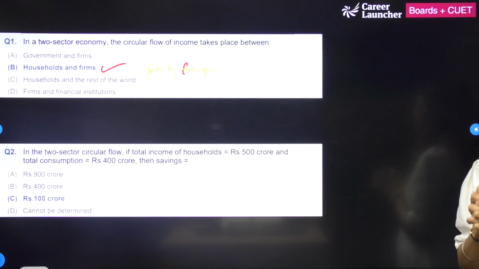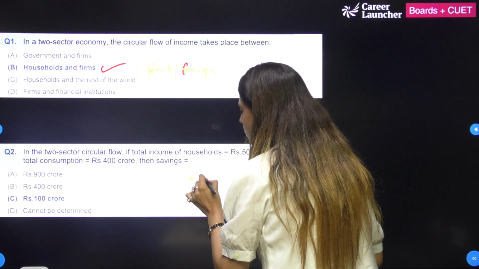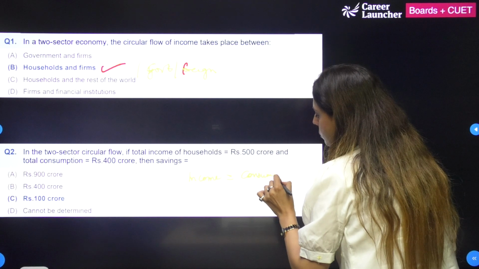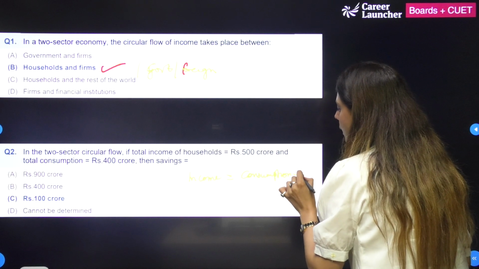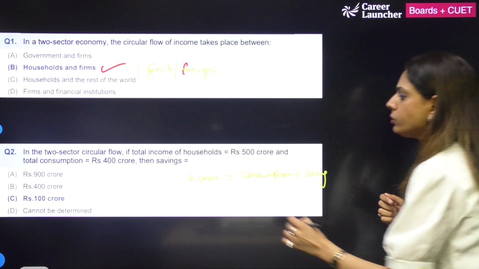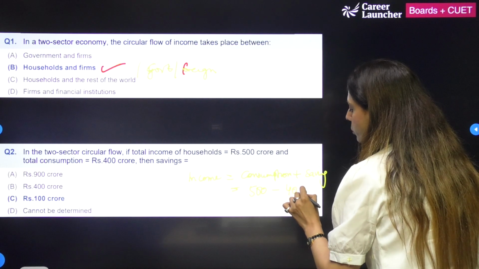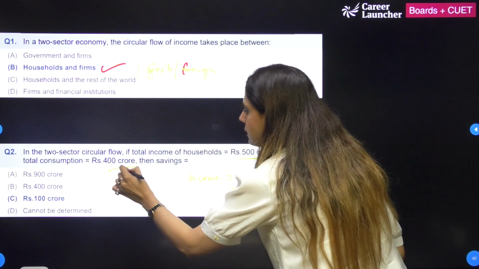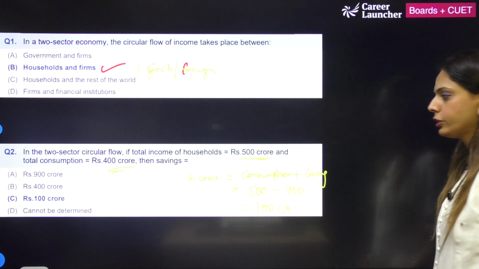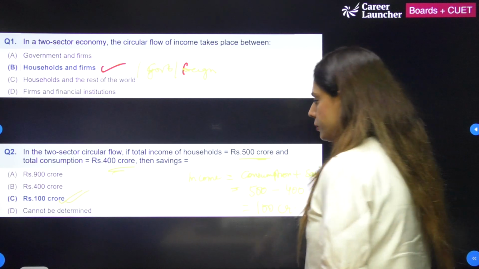Very simple. Income is equal to consumption plus saving. So we will put the formula here. Income is equal to consumption plus saving. So what are we going to do? We are going to subtract 500 minus 400, and from that our answer will come: 100 crores. So the answer is option C, that is 100 crores.